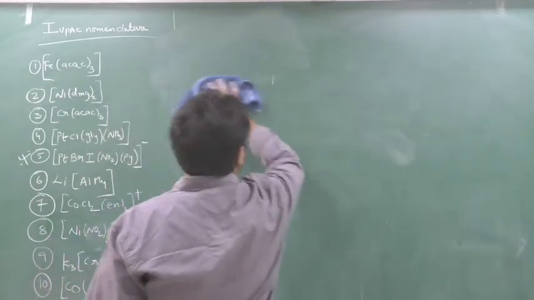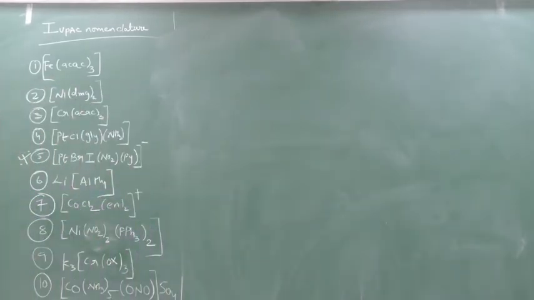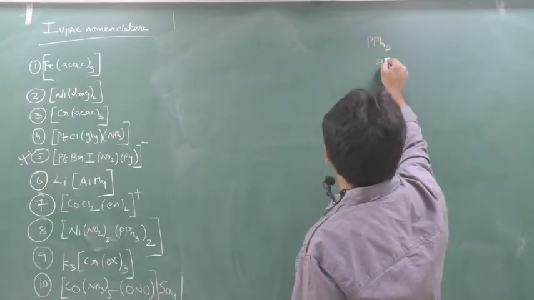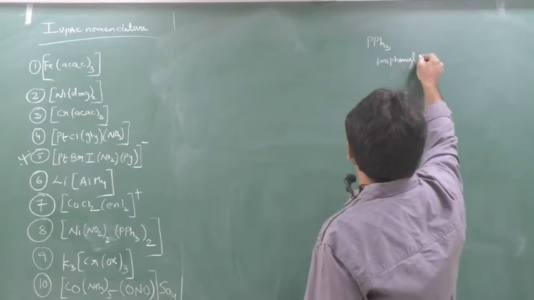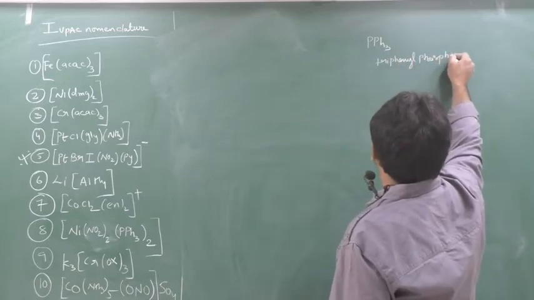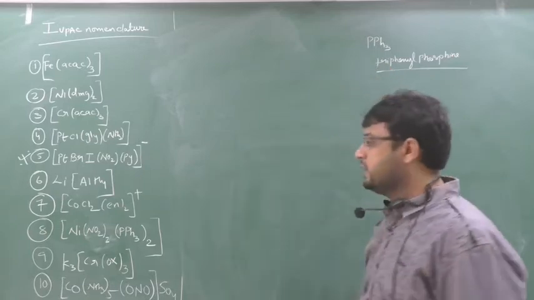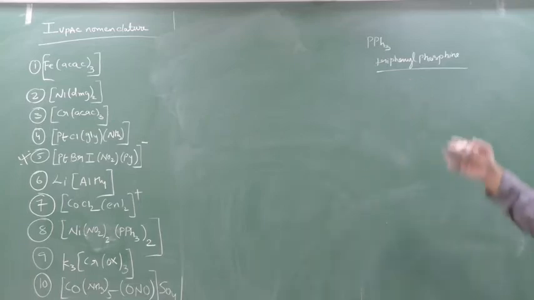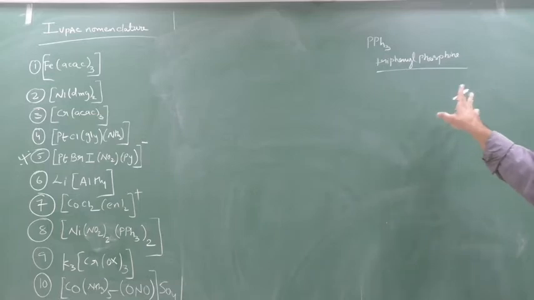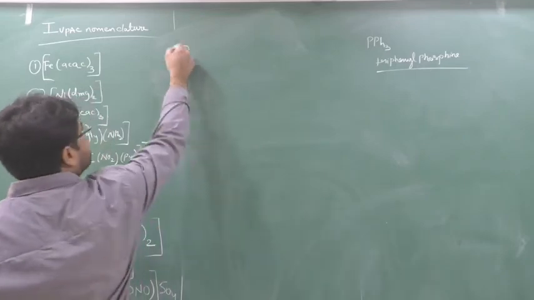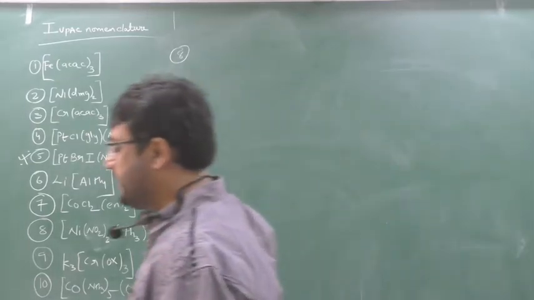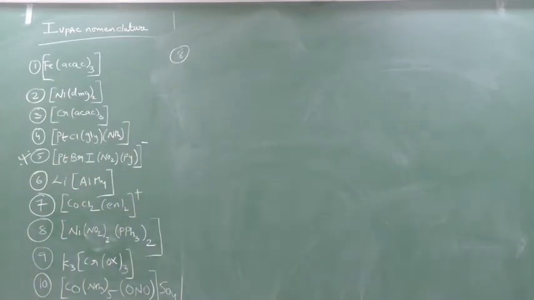Question number 8 we will see. Bit important. See beta, PPh3 is known as triphenylphosphine. It's one type of numbering ligand. Yes, so this is a numbering ligand, so here di will not come. What will come? Bis will come, because it's a numbering ligand. So remember this. It is a neutral ligand and also a numbering ligand. Neutral numbering ligand. So bis will come. So the name is what? Triphenylphosphine. Okay. So see here, 8th question. First make a note that PPh3 is triphenylphosphine, and it's a numbering ligand. So when numbering ligand, what will come? Bis. And it's a neutral ligand. You can make a heading in the neutral ligand.